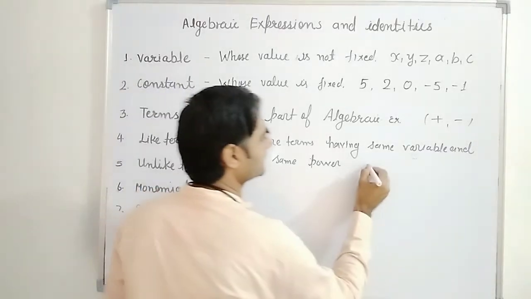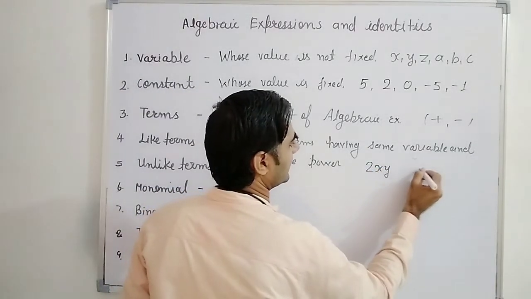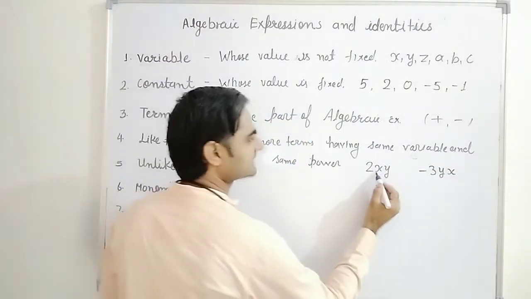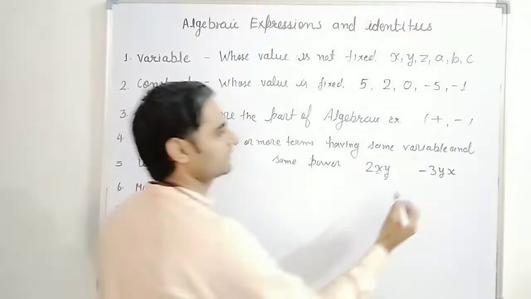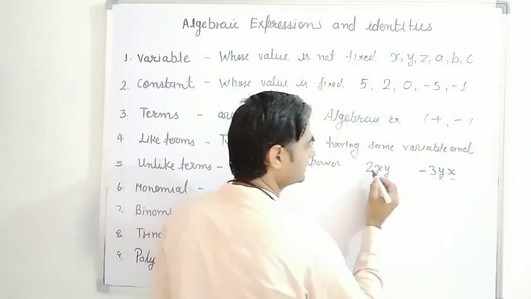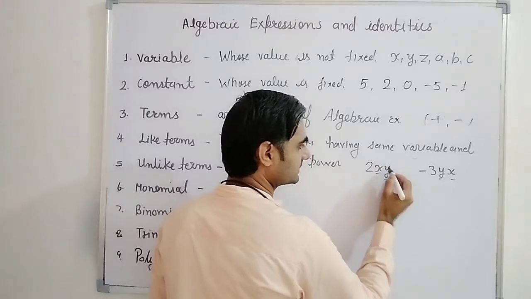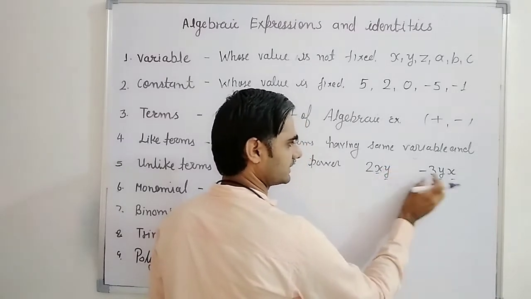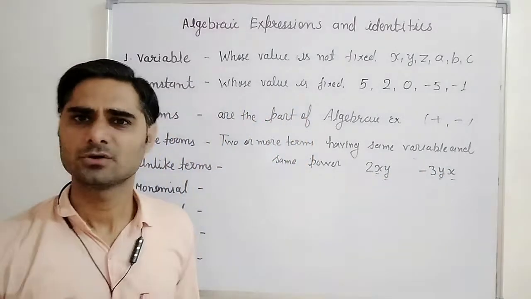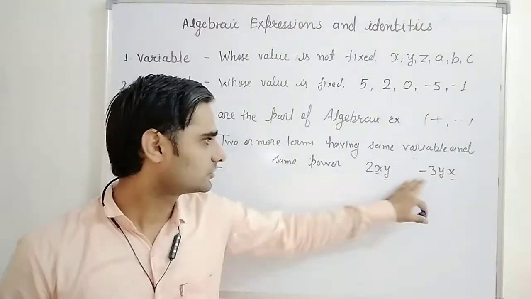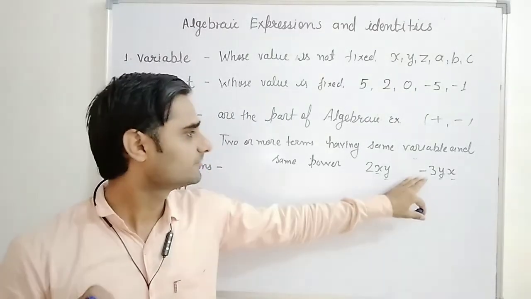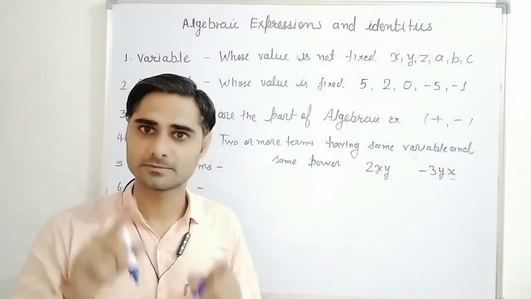For example, I have written here 2xy, and one I have written here 3y multiplied by x. Here see, the variables are x and y. In the other term, the variables are y and x, meaning both are the same. On the other side, the power of x is 1, the power of y is 1, and here also y^1 and x^1. It means these both are like terms. No need to look at constants or signs. Just look at variables. Same variable, same power means like term.